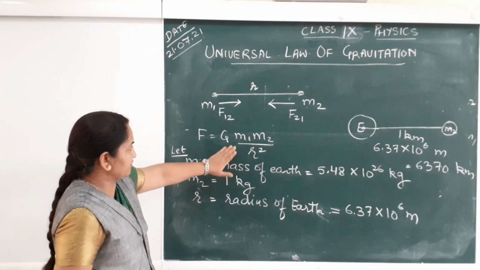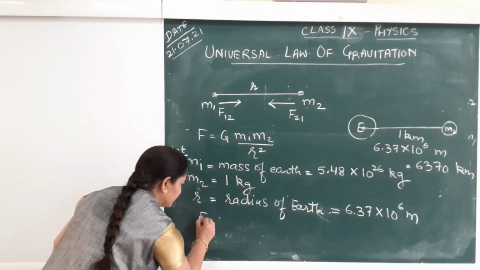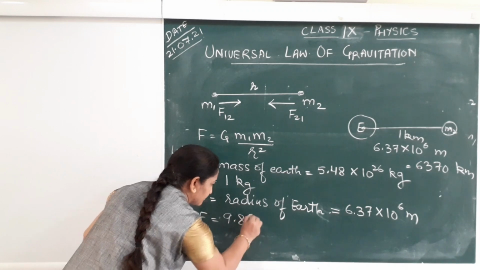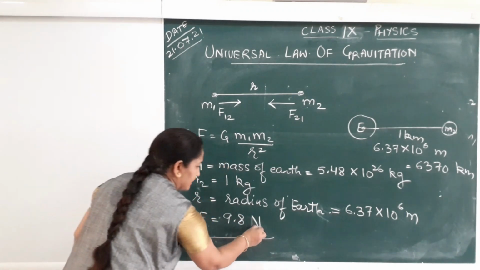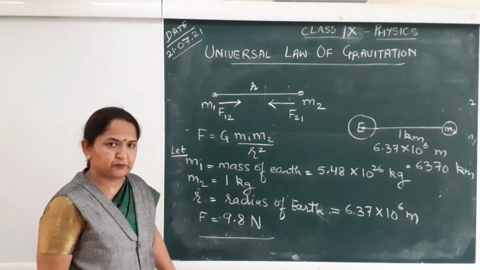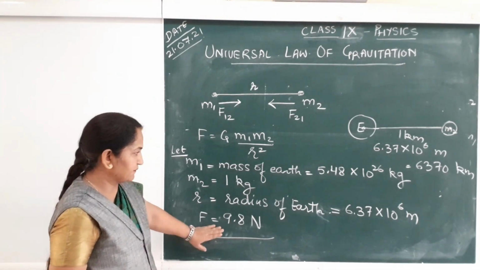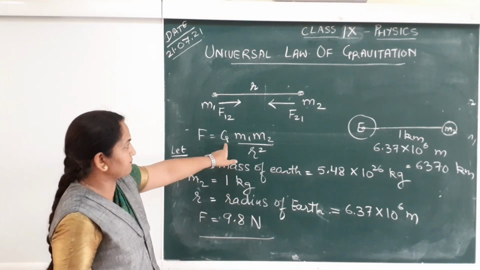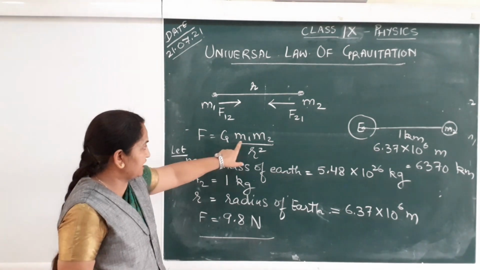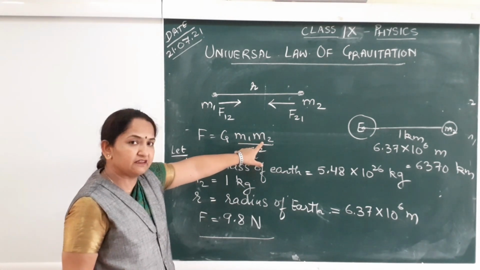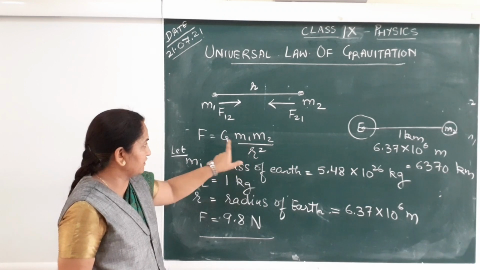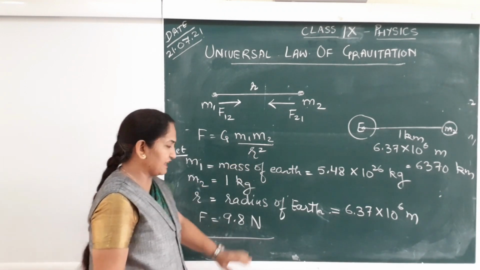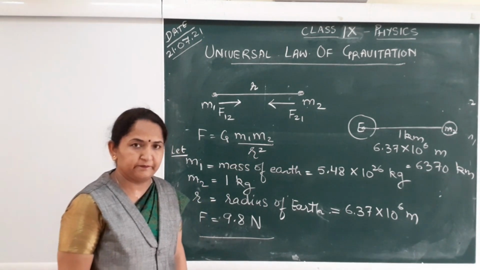On substituting these values in this formula, after substituting the value of G, mass of Earth, other mass which is 1 kg, and radius of Earth, you will get this force as 9.8 Newton.